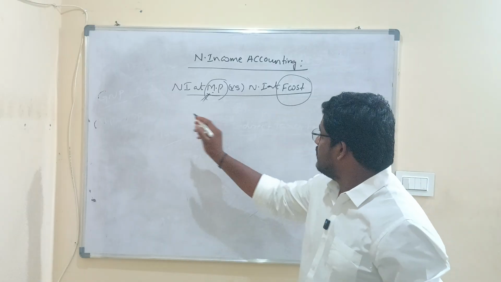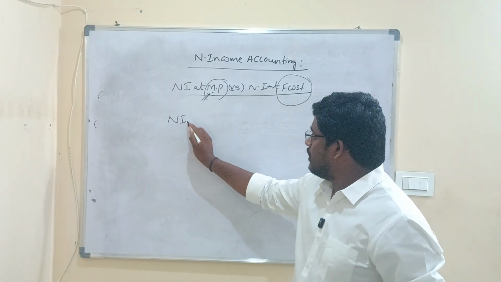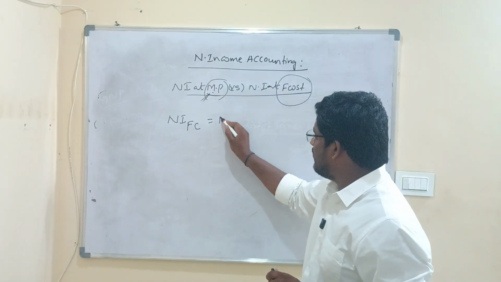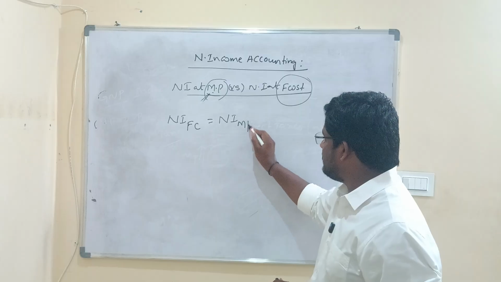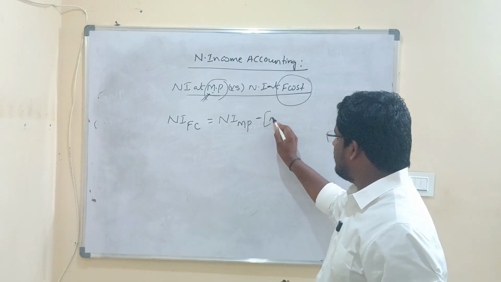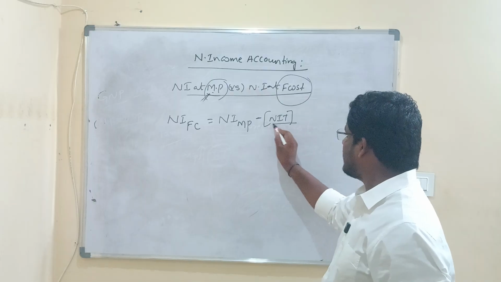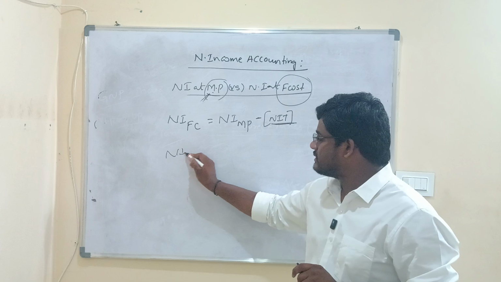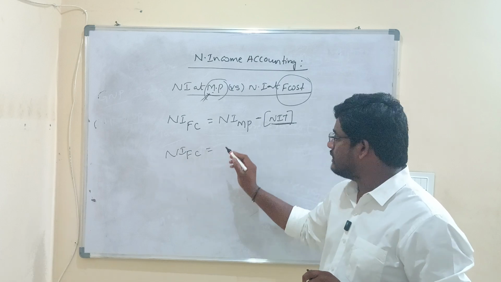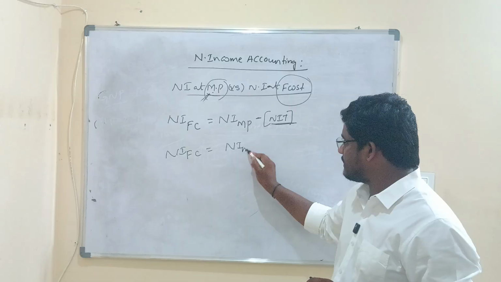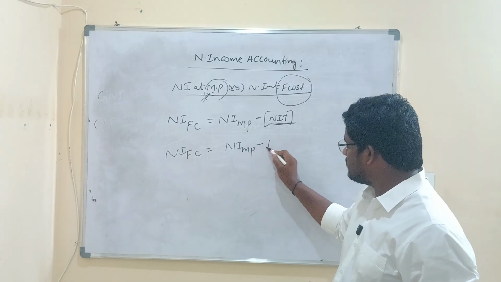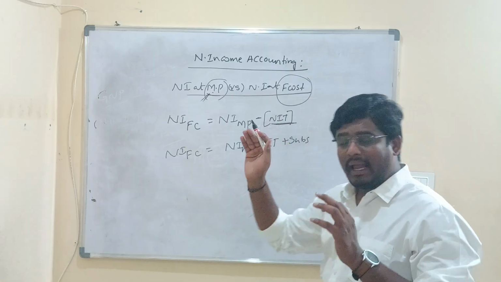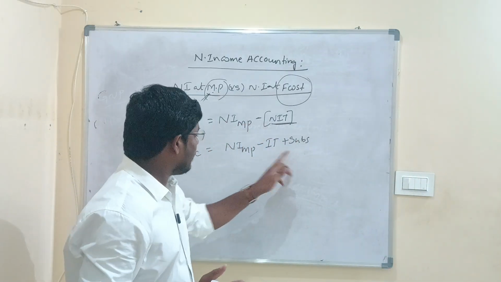That is where any national income valued at factor cost can be derived as national income valued at market price minus net indirect taxes. Or we can also write it as national income at factor cost equals national income at market price minus indirect taxes plus subsidies, because minus of minus gives us plus.